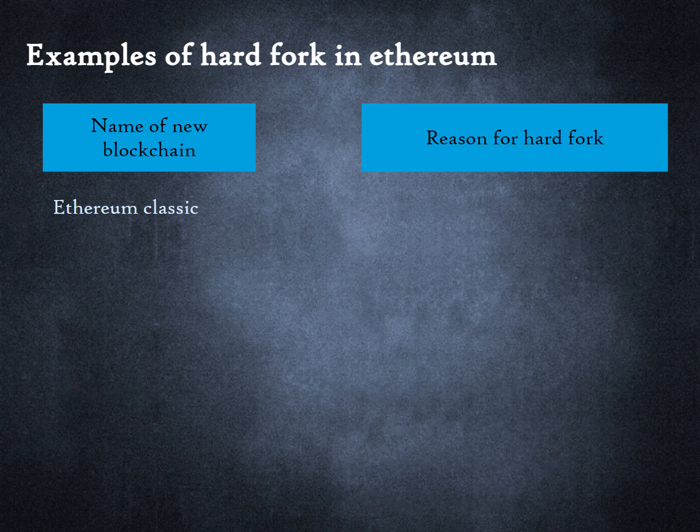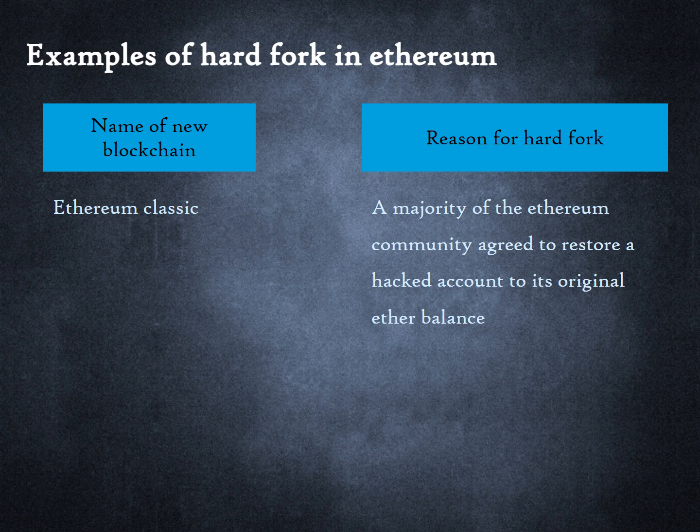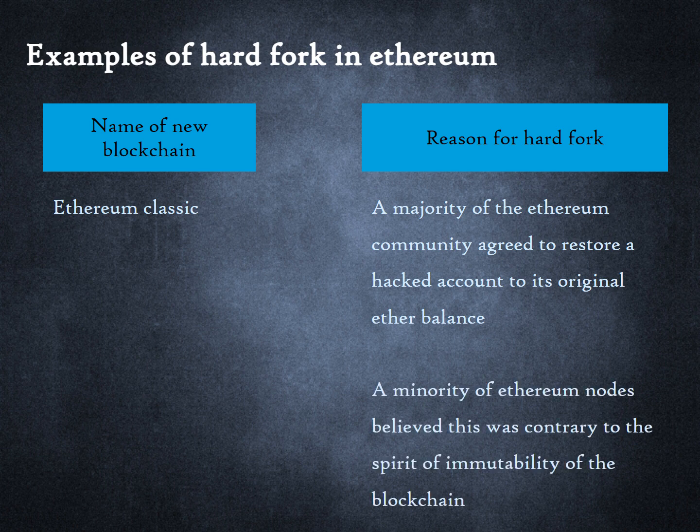Ethereum Classic was created in 2016 as a hard fork of Ethereum. The reason was that an Ethereum account got hacked of millions of Ether. A majority of the Ethereum community agreed to restore the hacked account to its original Ether balance. A minority of Ethereum nodes believed this was contrary to the spirit of immutability of the blockchain. Hence, Ethereum Classic became a separate blockchain. Strictly speaking, the Ethereum blockchain is the hard fork and Ethereum Classic is the original. But since Ethereum Classic is much smaller, that is referred to as the fork.